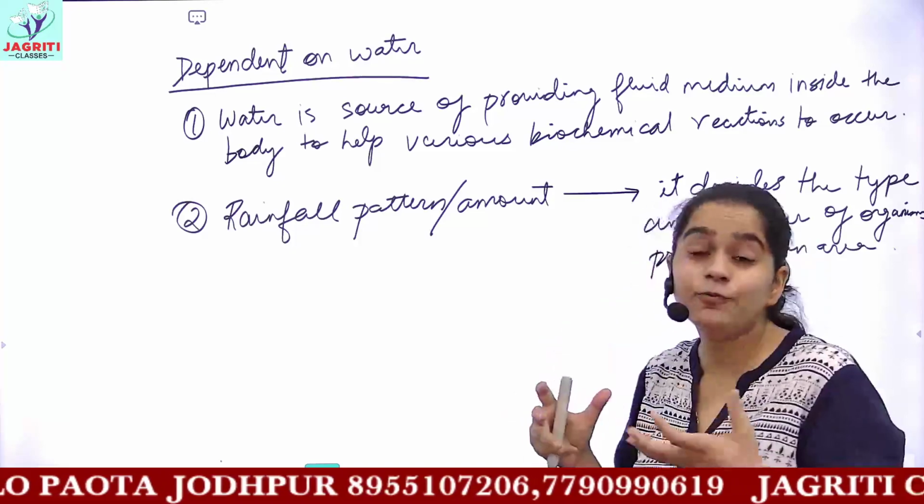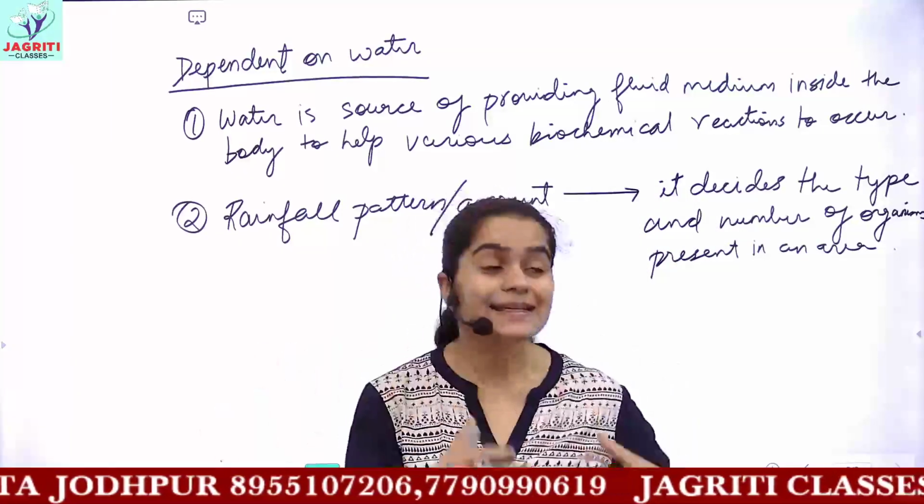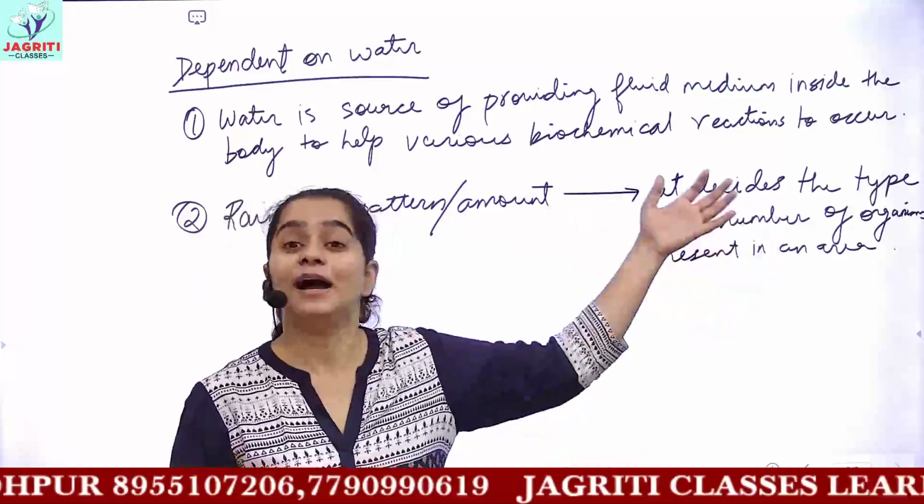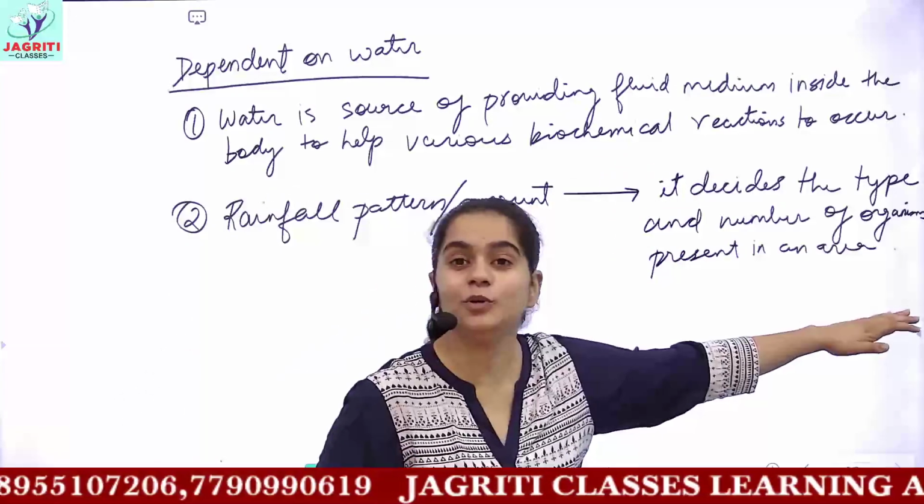Yes, this rainfall pattern is very much important in deciding the nature and type of biodiversity which you will be having in a particular given area.